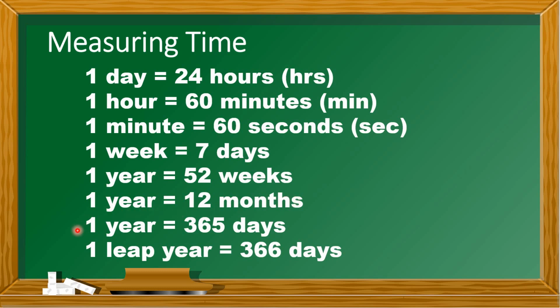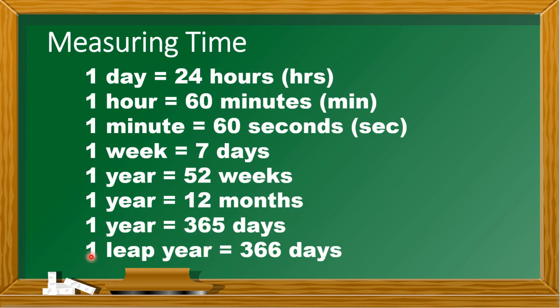And then we have 1 year is equal to 365 days. I usually see the 365 days diary, right? And if you're going to ask me, sir, what is this leap year?